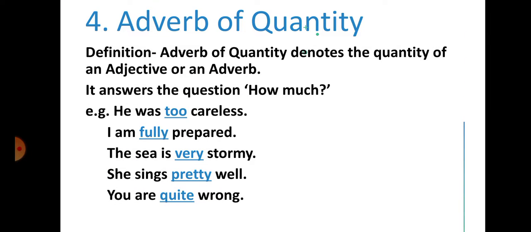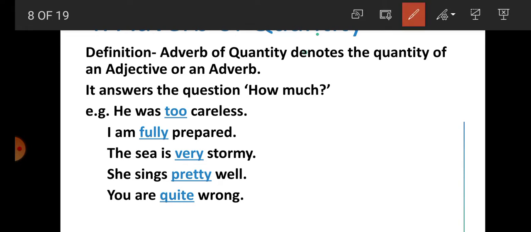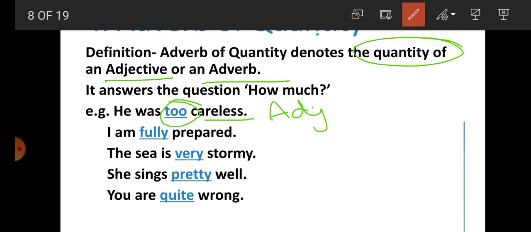Number 4, adverb of quantity. Students, what is the adverb of quantity? Adverb of quantity denotes the quantity of an adjective or adverb. It answers the question how much. For example, he was careless. How much careless? Too careless. Here student, what is careless? Careless is adjective. Second sentence, I am prepared. Prepared here, student, is adjective. How much prepared? Fully prepared. So fully is what? Adverb of quantity. And prepared is adjective.